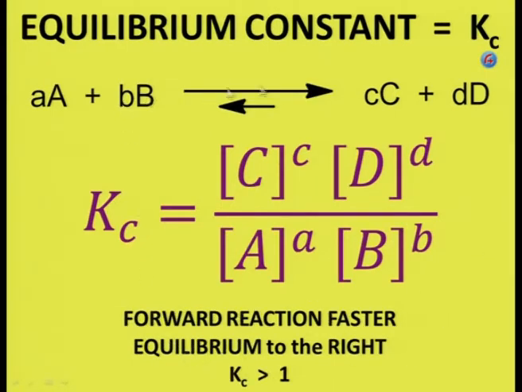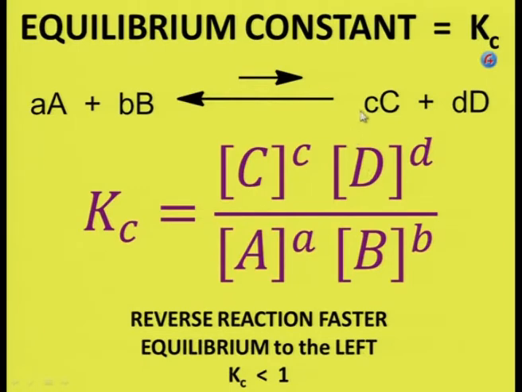So if the forward reaction is faster than the reverse reaction, the equilibrium will lie to the right, and Kc would be bigger than 1, because the concentration of the products would be bigger than the concentration of the reactants.